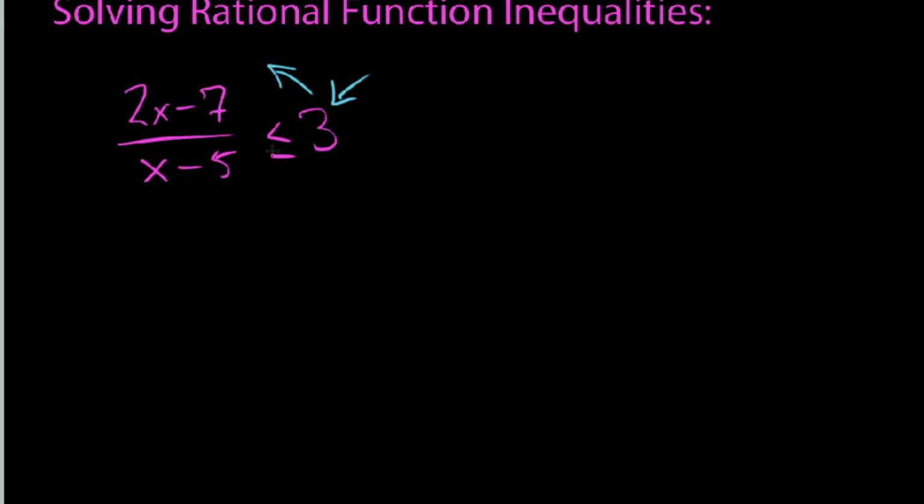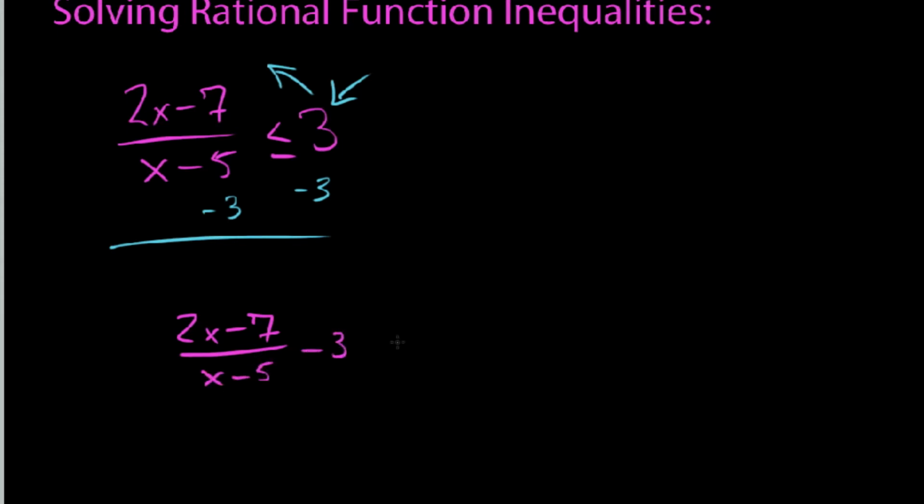So let's start by subtracting 3 from both sides and get the algebra part of this out of the way. No part of this is graph theory right now. This is simply that you need to know how to do algebra. So 2x minus 7 over x minus 5, minus 3, less than or equal to 0. Now that we have a 0 on the right, I'd like to find the zeros, but first I need to absorb this minus 3 over 1 into this quantity.